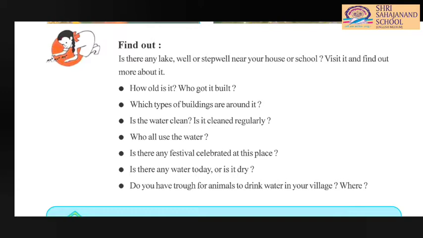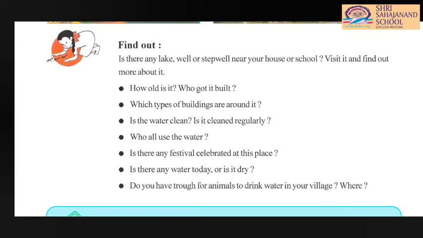Okay, we have seen in the very first video of objectives the different sources of water. There we have discussed so many sources, and all those sources like well, step well, lakes, sea, and ponds all come under water bodies. So here they are asking, is the water inside clean, and how often is it cleaned?